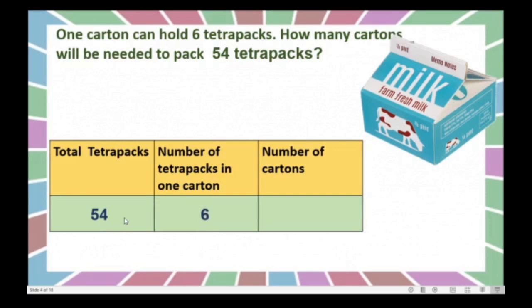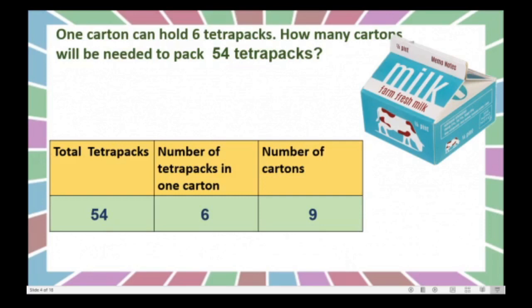Come on. 6 1s are 6. 6 2s are 12. 6 3s are 18. 6 4s are 24. 6 5s are 30. 6 6s are 36. 6 7s are 42. 6 8s are 48. 6 9s are 54. Yes, we will get 9 cartons full of 54 Tetra Paks.